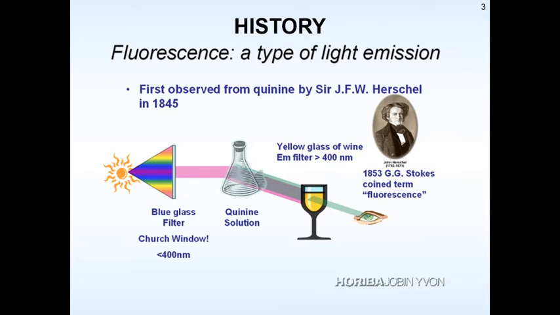In 1853 J.G. Stokes coined the term fluorescence. When this was observed, a shorter wavelength was previously given to the solution, whereas in the emission spectra there was a longer wavelength. That means the energy was high initially, and later in the emission spectra the energy was less.